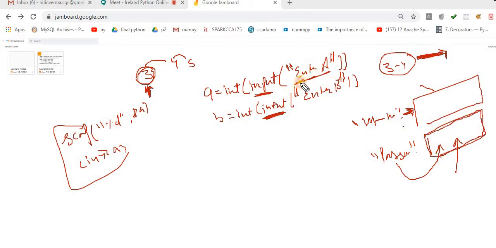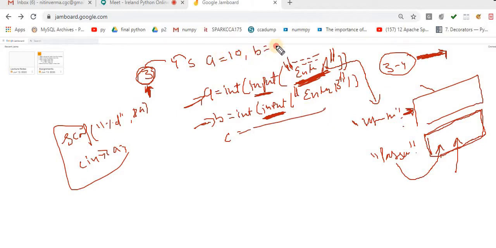Same thing over here. Whatever I write inside these quotes, that would be treated as a label. This line doesn't concern your logic. Whatever you write over here appears on the screen as it is. So I am asking the value: enter A, enter B. Let's suppose the user enters two values, and again I am asking for C. Let's suppose A is 10, B is equal to 20, C is equal to 30.